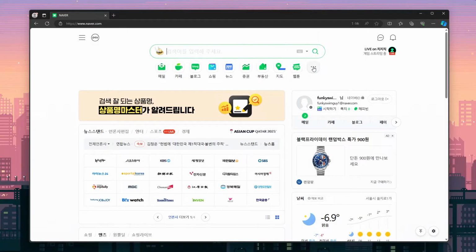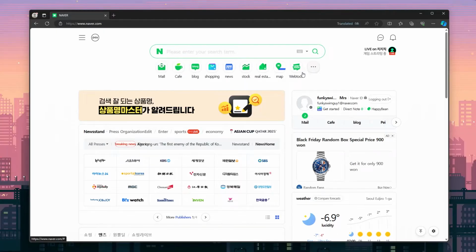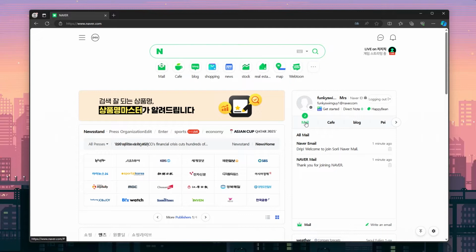Back on the Naver homepage, you'll notice I already have 2 new mail messages. You'll want to keep an eye on your Naver mail, especially if you didn't set up an optional recovery email address. This is where you'll receive account notifications and receipts for your Naver Pay purchases.